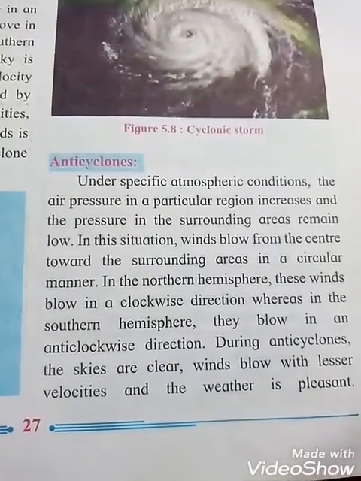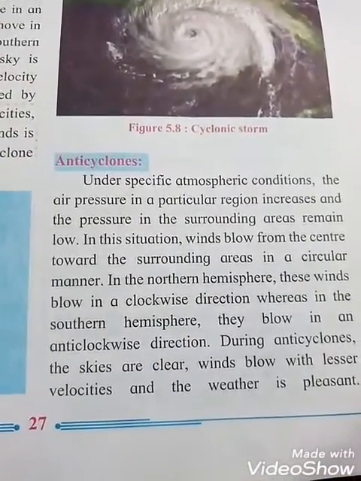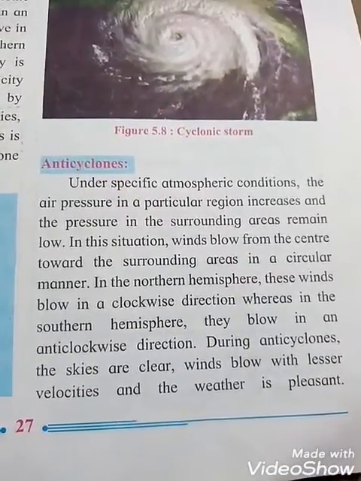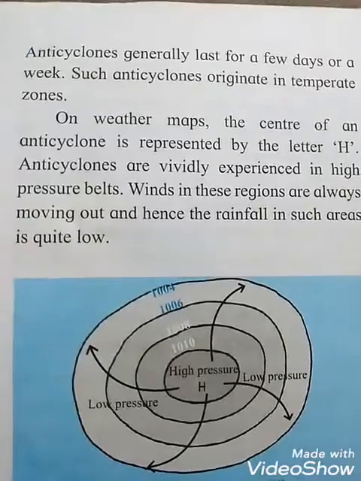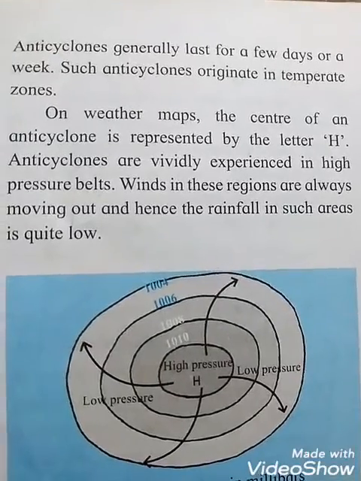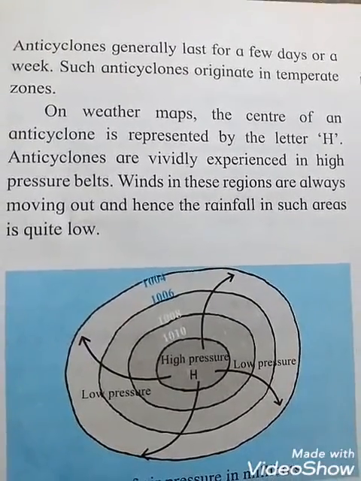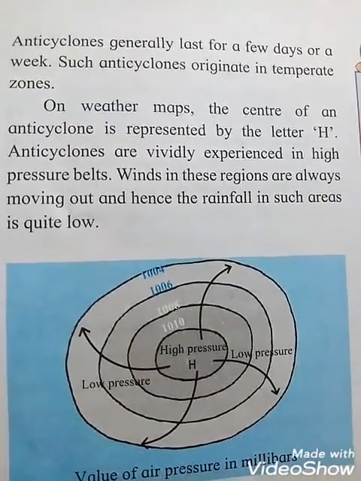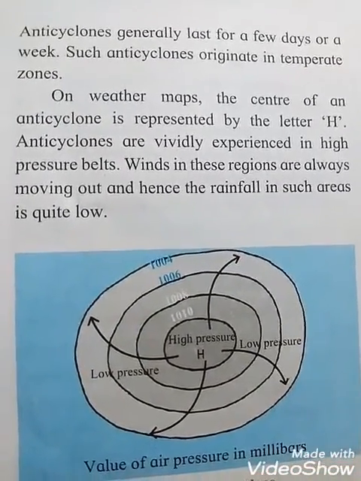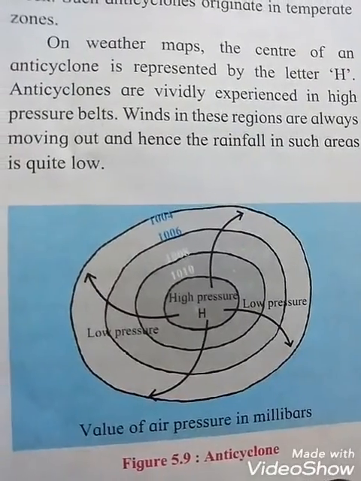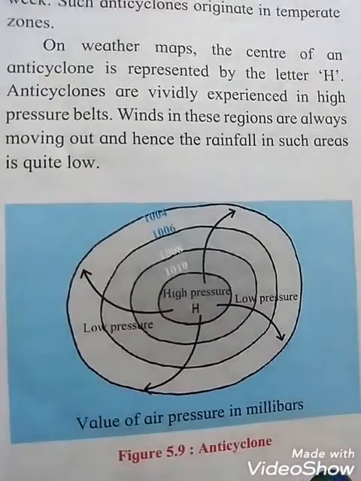When there is an anticyclone, the skies are very clear. Winds are blowing but with a lesser velocity, and the weather is pleasant. Anticyclones generally last for a few days or a week. Such anticyclones originate in the temperate zone. On weather maps, the center of an anticyclone is represented by the letter H, meaning high pressure.